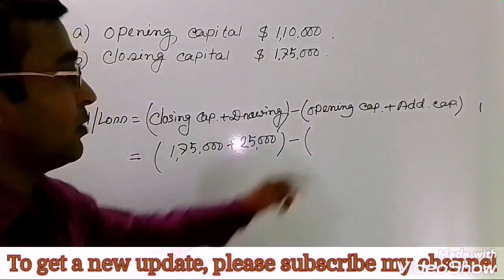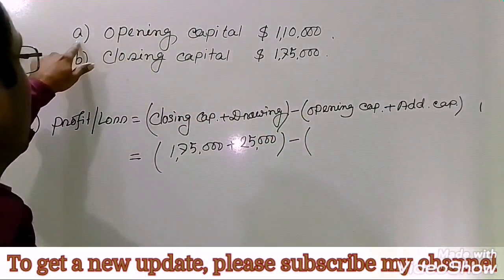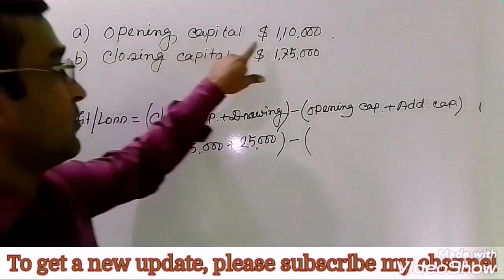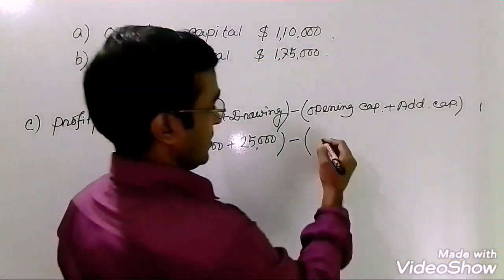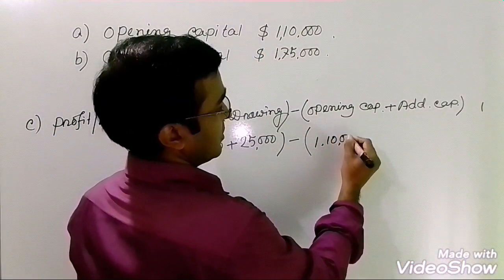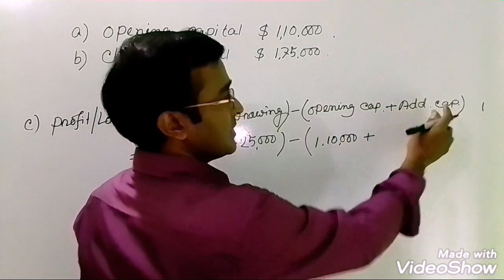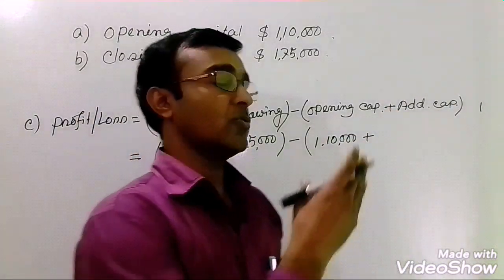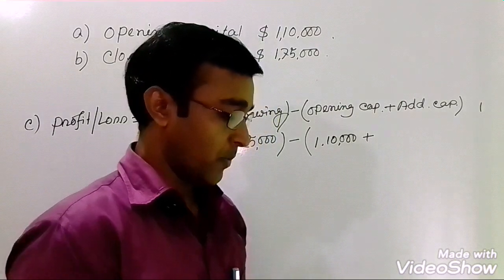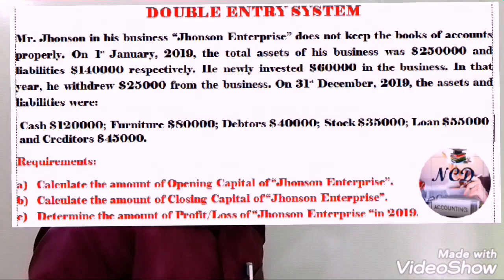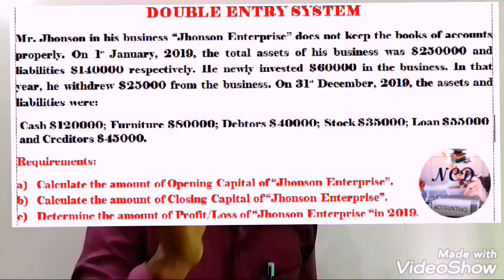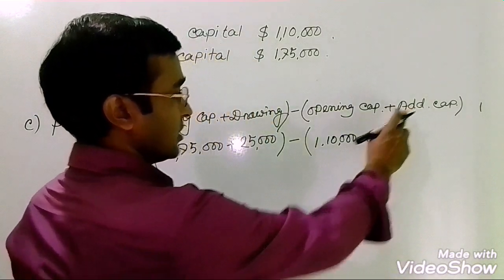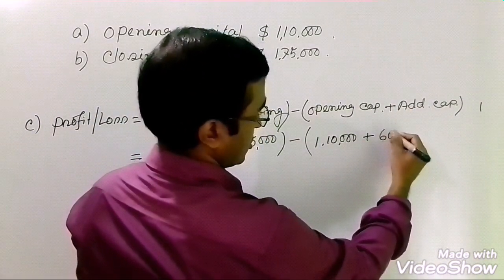So from where will we get the opening capital? It can easily be taken from the first one, $110,000. So I'm writing $110,000 plus additional capital. This information will also be available from your question paper. Here is written he newly invested $60,000. This newly invested, I mean the additional capital, $60,000.